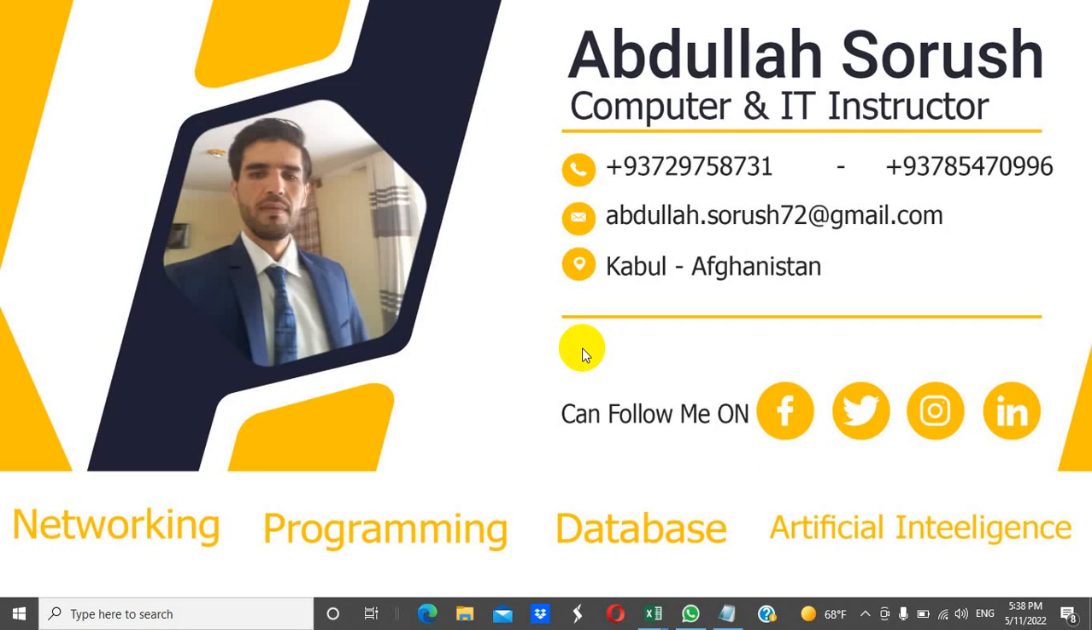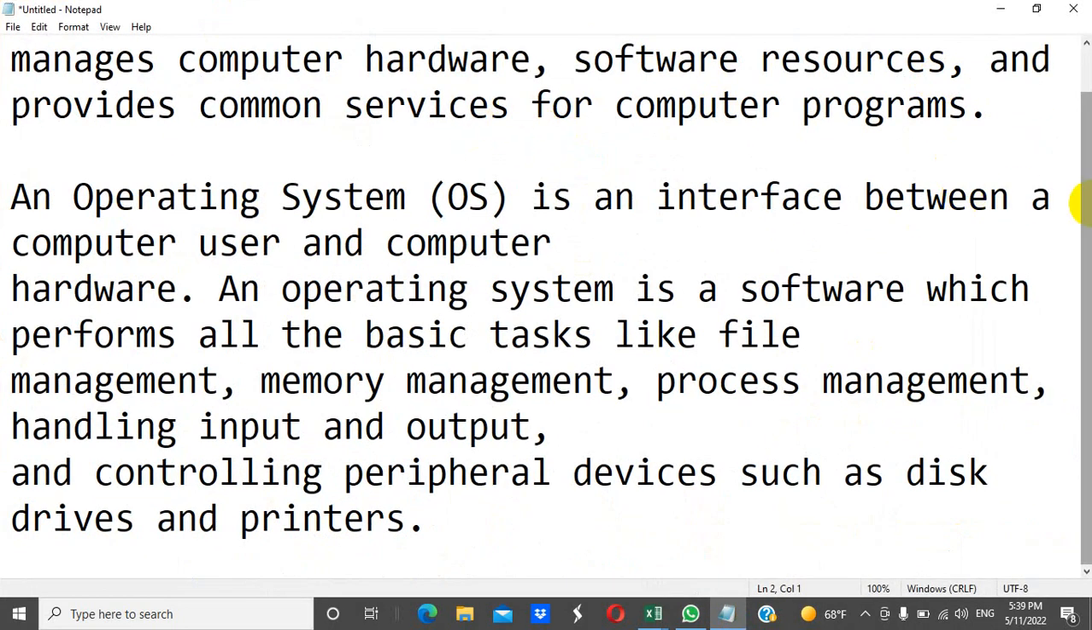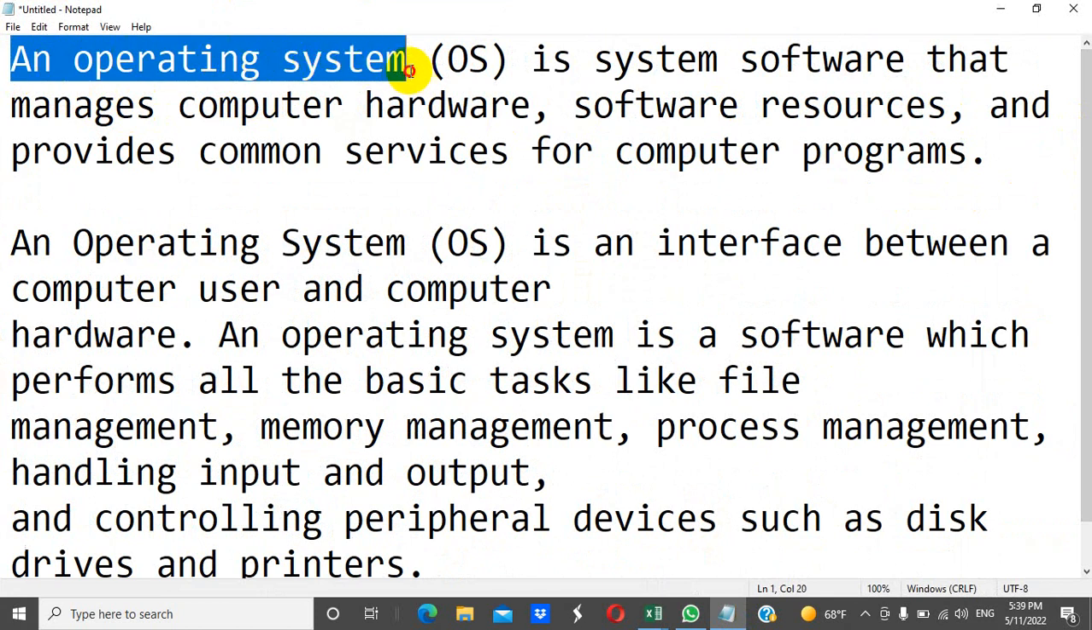In today's lesson we will learn what an operating system is, how it works, and which operating systems exist. So let's start with what an operating system is. We can say that an operating system, or OS, is a software that manages computer hardware, software, resources and provides common services for computer programs.